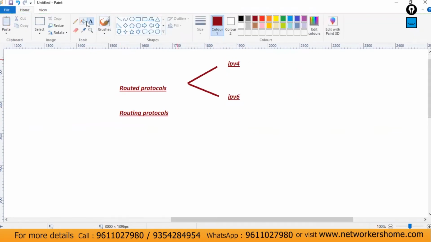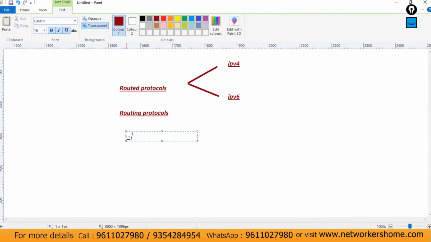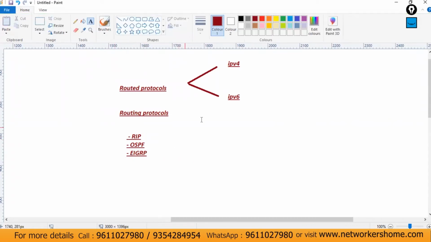In the routing protocols, there are options like RIP, OSPF, and EIGRP. So these are the routing protocols and these are the routed protocols.